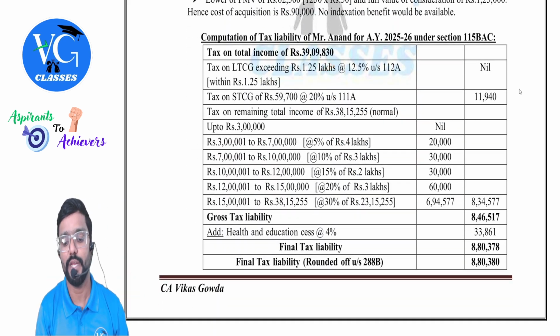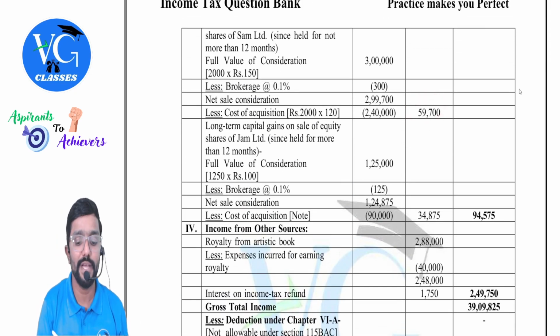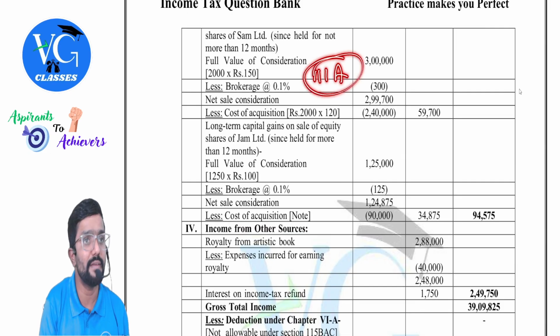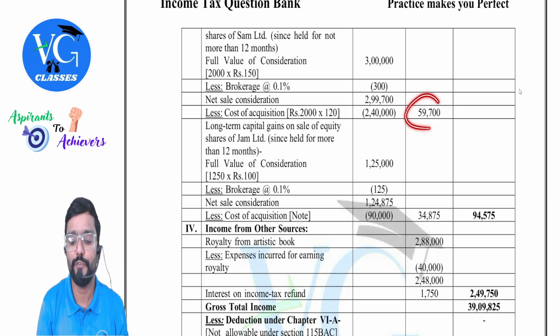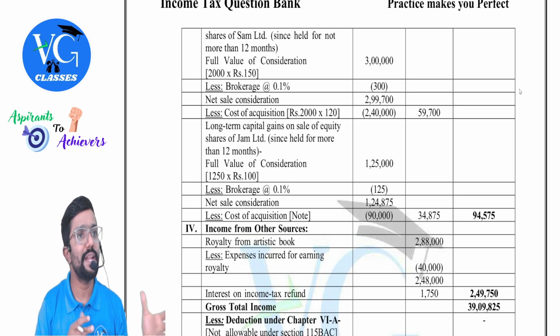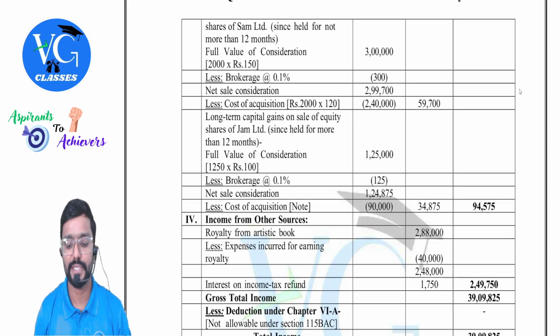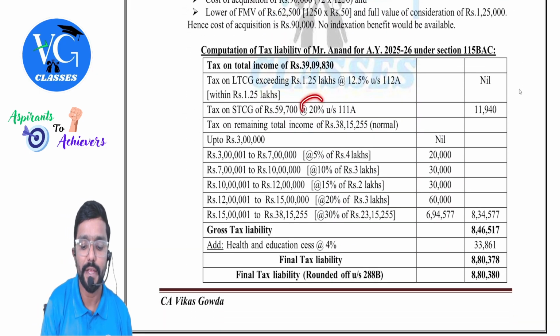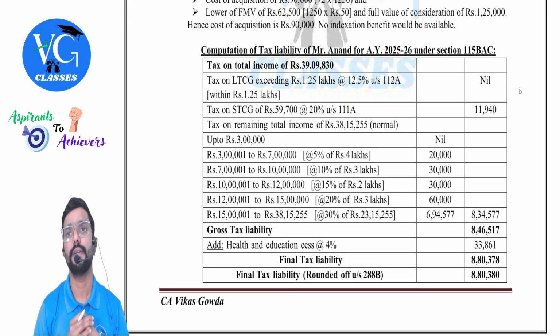Yes, sir. So nil. Then coming to short-term capital gain. Is it special? Yes, it is special. Why, sir? It is covered under section 111A. ETF, na? Shares, equity shares. So it is a part of 111A. So 59,700. When did we earn it? After 23rd July. Old rate or new rate? New rate, 20%. So 59,700 into 20%. Got it? You will get 11,940.